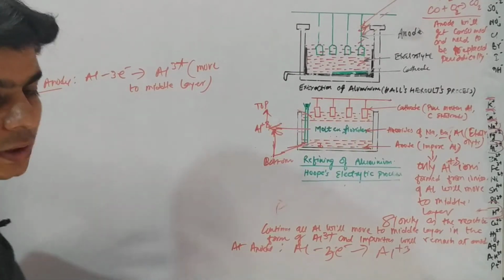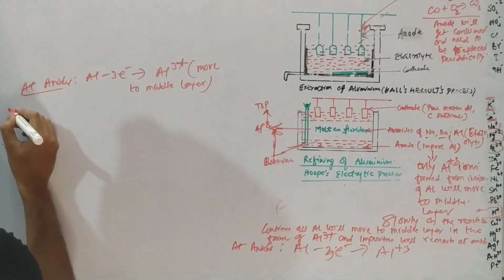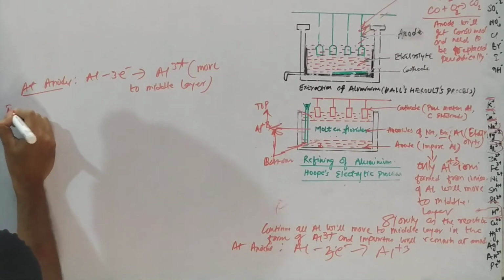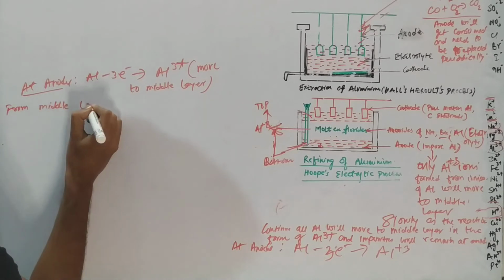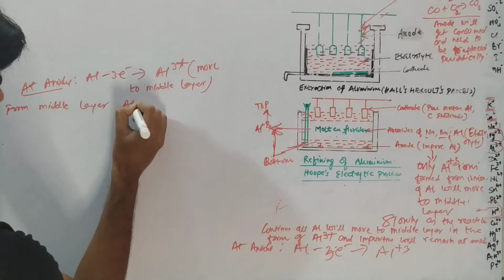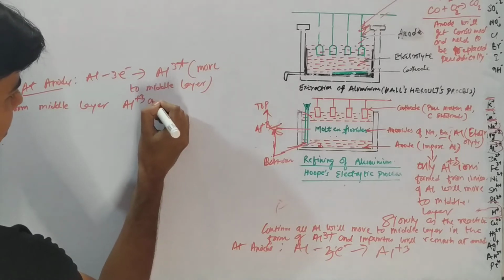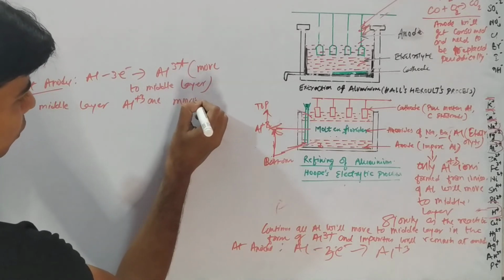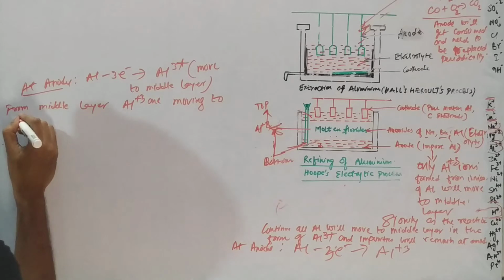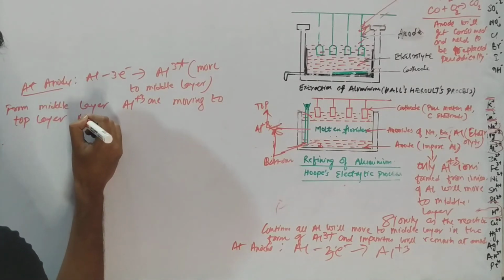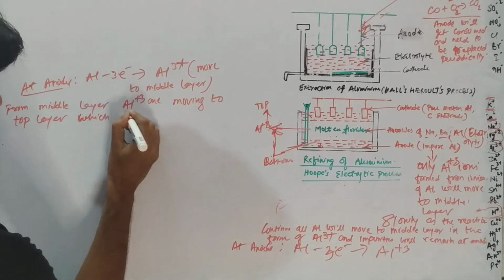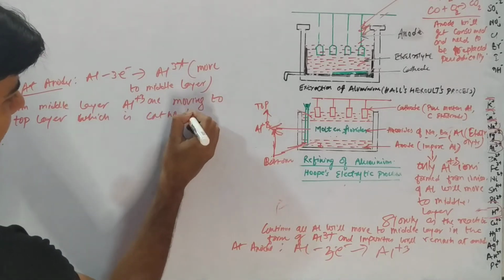So the top layer is the cathode, right? From the middle layer aluminium ions are moving to the top layer, which is the cathode.